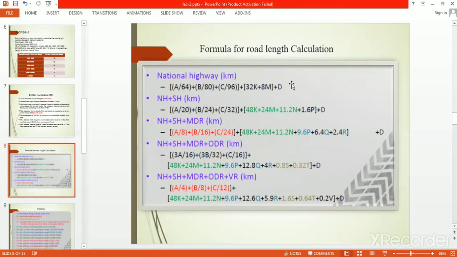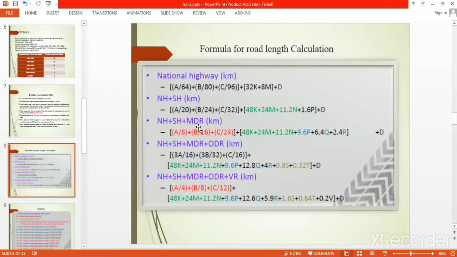And here no road length, no railway track length is subtracted. Okay, next is national highway plus state highway. So national highway, we know that whatever we find from here, we subtract the national highway length, and we get the state highway length. Very simple. Here in the same way, A, B, C and other coefficients K, M, N. What are these parameters? That is in the next slide.